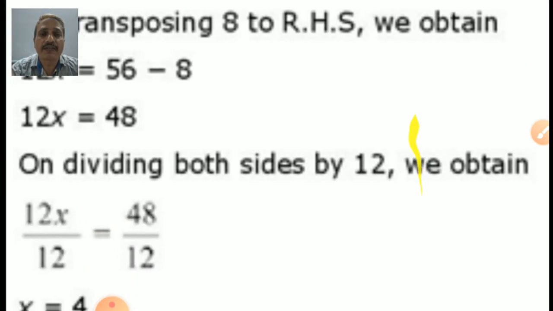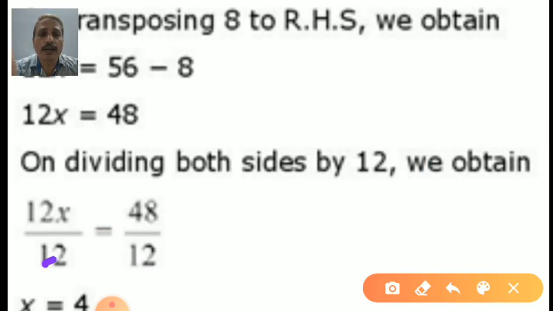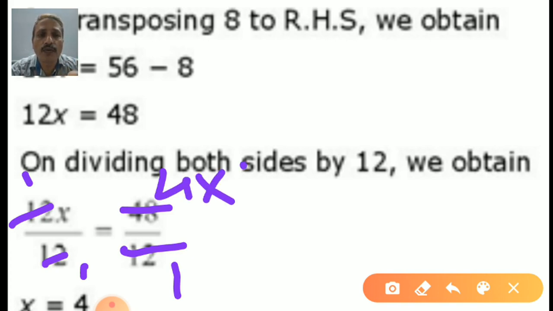We will obtain this statement. Now 12 cancels with 12. Actually, 12 ones are 12, 12 twos are 24, like this way. Practice the 12 table. 12 ones are 12, 12 fours are 48. Some students write it like this also, 4 into 12, which also gives 48. Now 12 is cut here and 12 from here. Numerator 12 and denominator 12 both cancel. Now what is there? 4 ones are 4. So x is equal to 4.